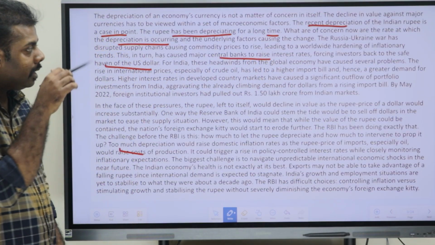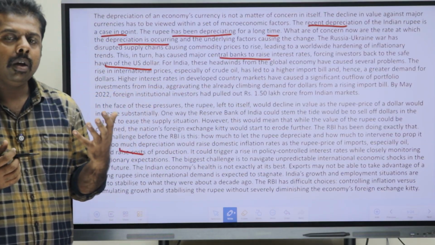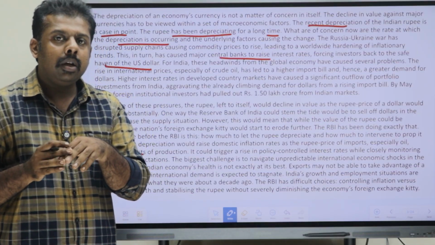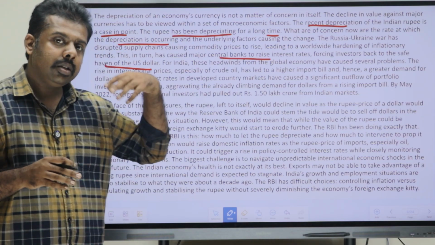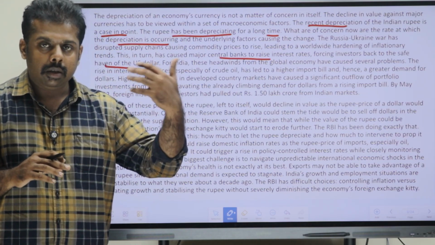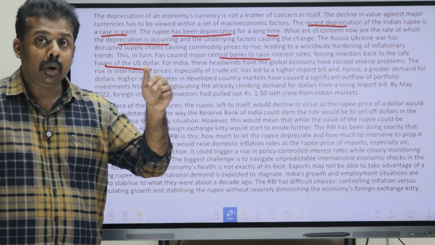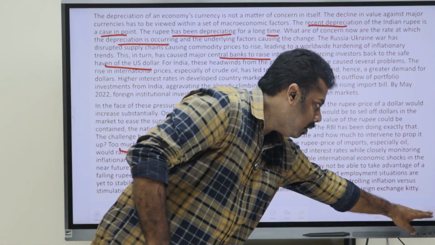The interest rates were increased because of the war situation, and if these situations return to normal, obviously the investors will come back to India and invest more. The situation could come back to normal as well. So that is a good point, and that has to be the remedy for this.